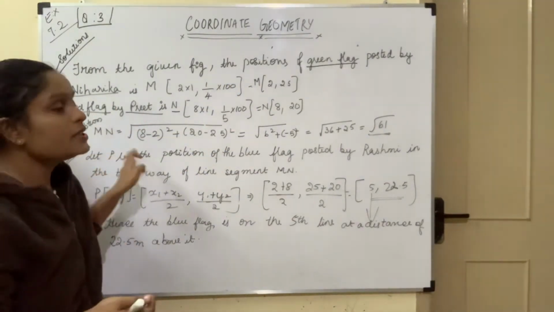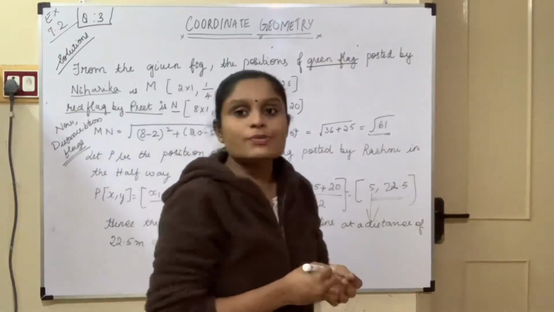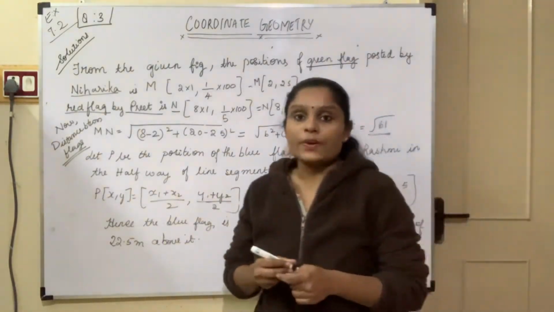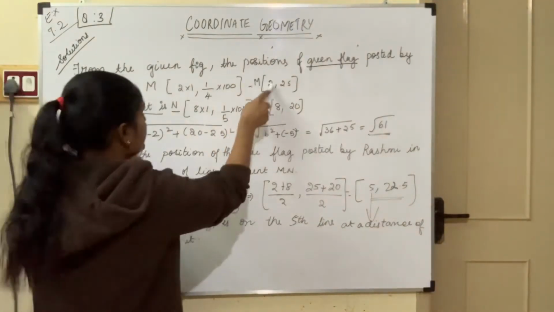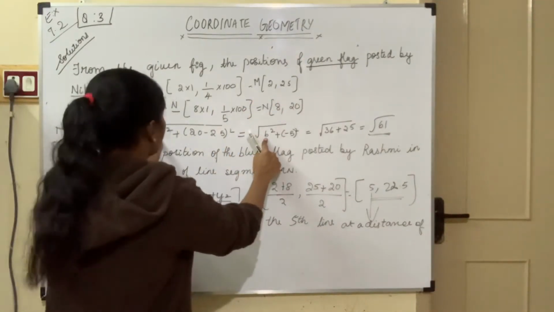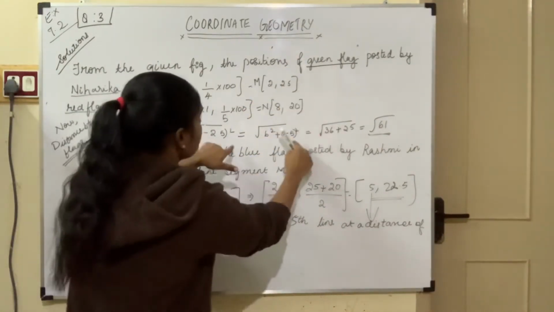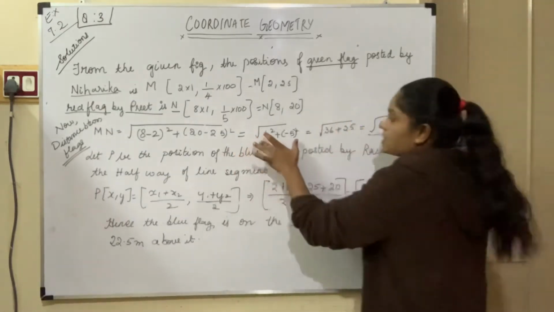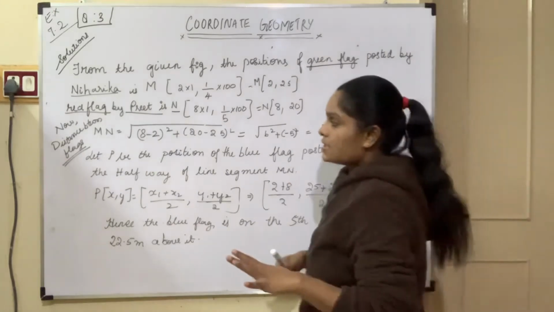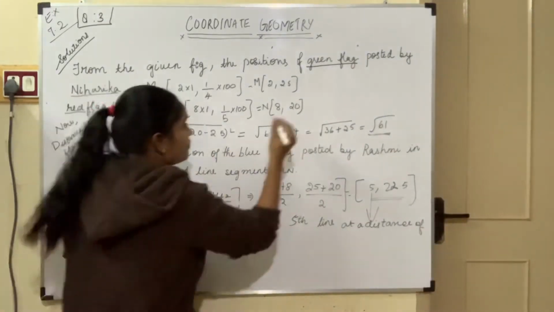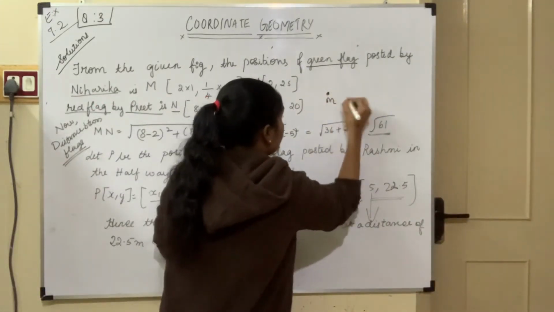Using the distance formula, very easy: the square root of (x2 minus x1) the whole square plus (y2 minus y1) the whole square. So 8 minus 2 is 6, the whole square, and 20 minus 25 is minus 5, the whole square. 6 square plus 5 square is 36 plus 25, which is root 61. That is the distance between M and N.